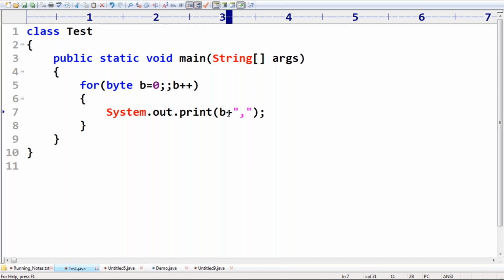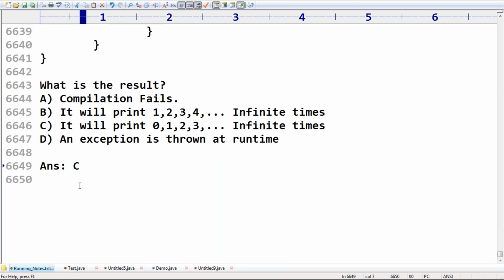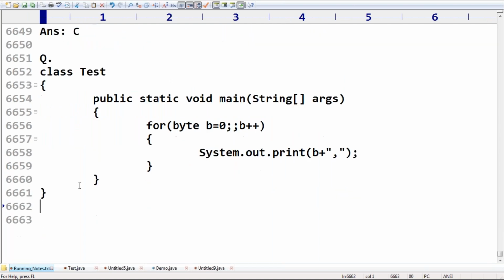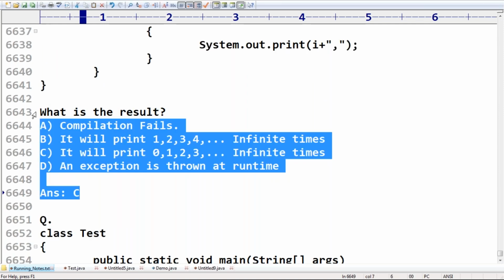Up to 127. After printing 127, then we will get the compile time error. Okay, so what answer are we going to get? Yes, friends, a beautiful example. Now most of the people are going to feel it will print 0, 1, 2, 3 and so on.